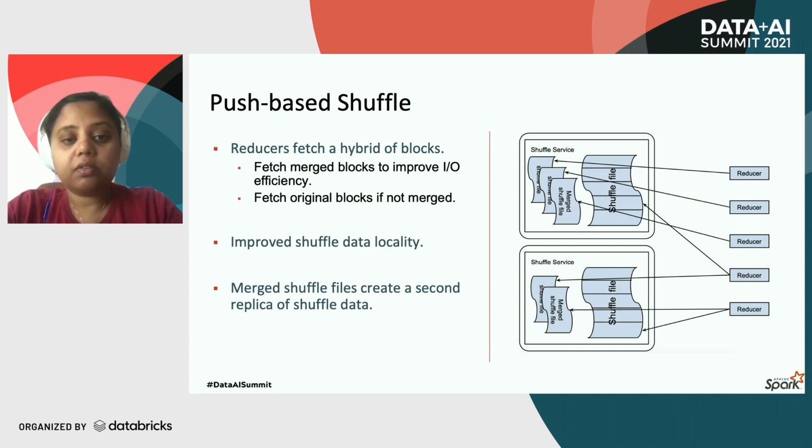Another benefit on the read side is that the location of these merged files provides a natural locality preference for the reducer tasks. They have higher chances to be placed at the same nodes as the merged files from which they read the shuffle data. And this has a big impact on the cluster efficiency, as it leads to more shuffle data being read locally. In addition, the overall reliability is improved as well, because there is another replica of shuffle data that is created. In cases where reducers fail to fetch the merged file, they will fall back to fetching the unmerged blocks making up that merged file.